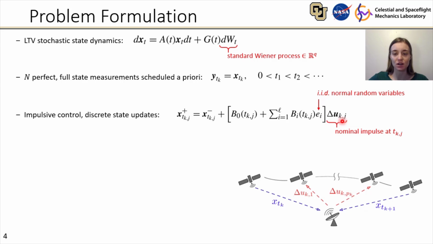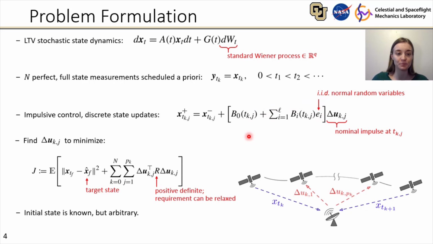Here, delta U is our nominal control impulse, and E sub i are independent random variables that dictate the control linear noise. And here we have an arbitrary number of control linear noise sources. Our goal is to find the optimal impulsive controls that minimize this cost function, where the first term in the cost function is the mean squared deviation about the target state, which is denoted x hat f, and the second term is a control penalty term. The matrix R is required to be positive definite in general as a regularization condition. However, this condition can be relaxed in some cases, and I'll discuss that in the coming slides.